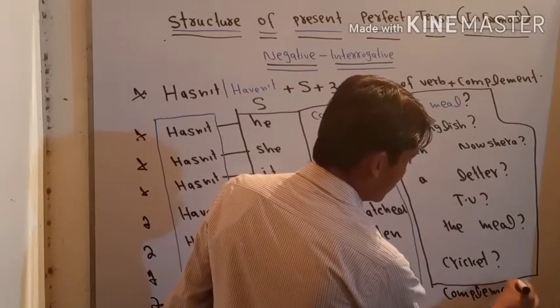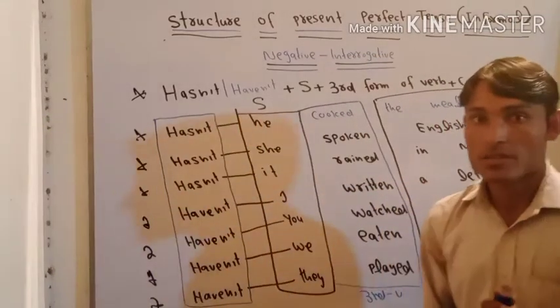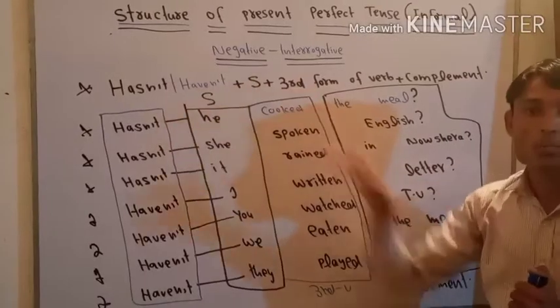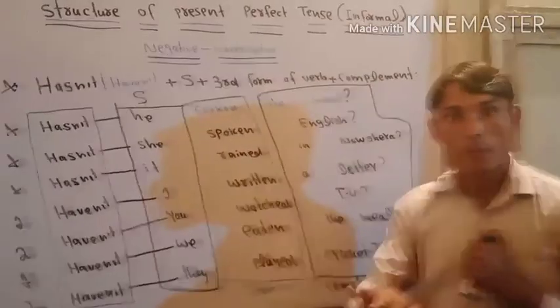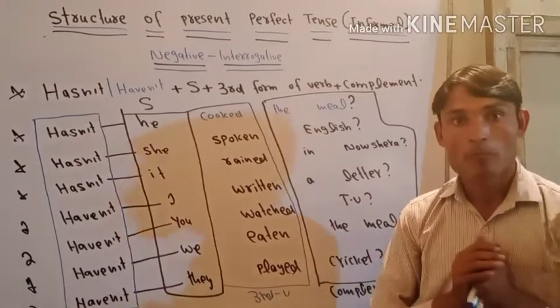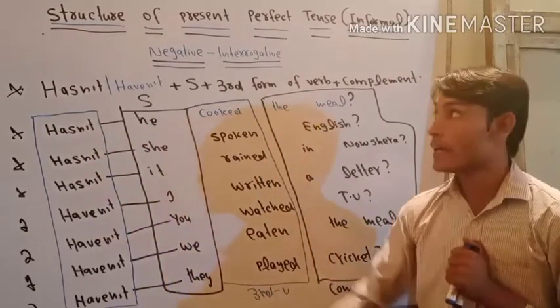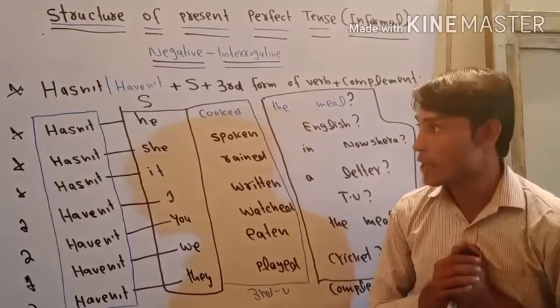Now, in this video, I have just discussed the negative interrogative structure of present perfect tense. Before this video, I have taught the affirmative, negative, and interrogative structures of present perfect tense. And now this is the last video about present perfect tense, the negative interrogative.